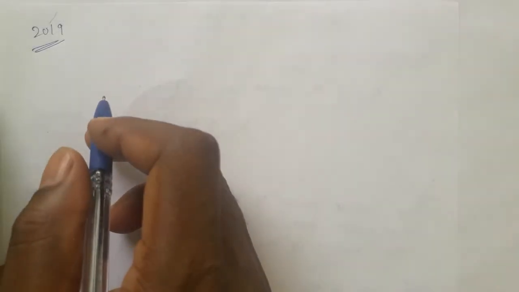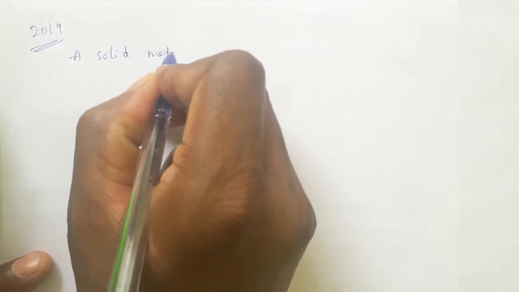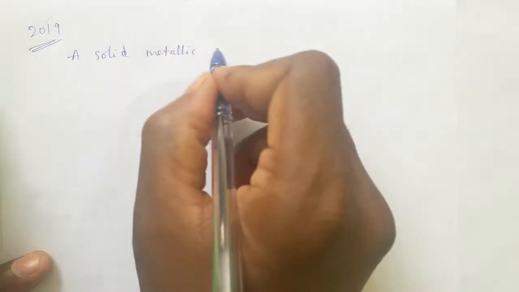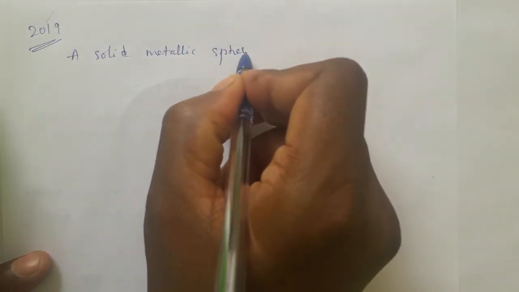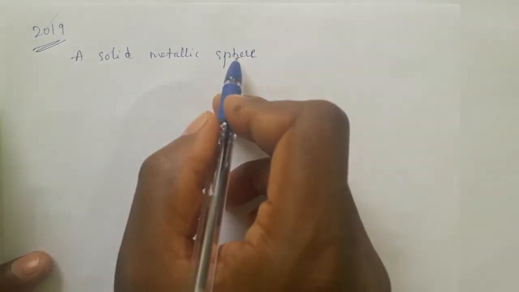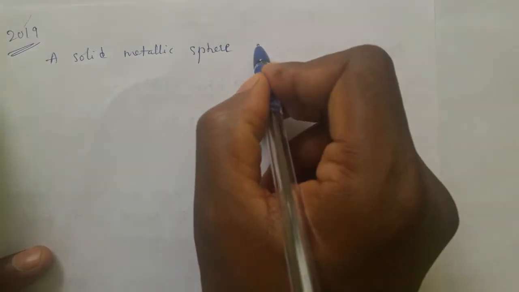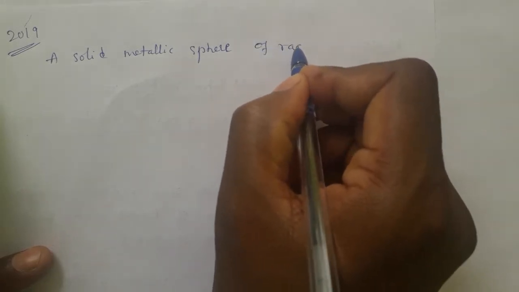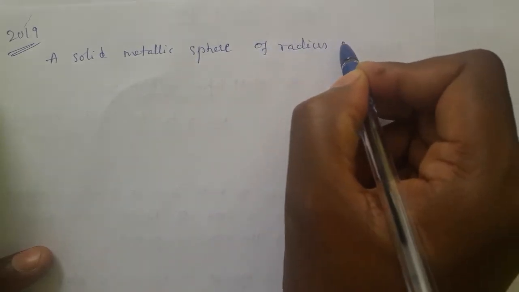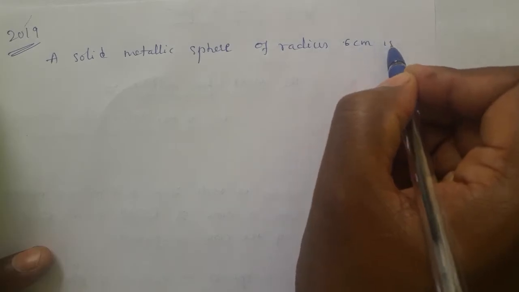2019. We'll take 2019. In 2019, what type of question was there? A solid metallic sphere. So a solid metallic sphere, that means how many spheres are there? Only one sphere. A solid metallic sphere, only one sphere, of radius 6 centimeter is